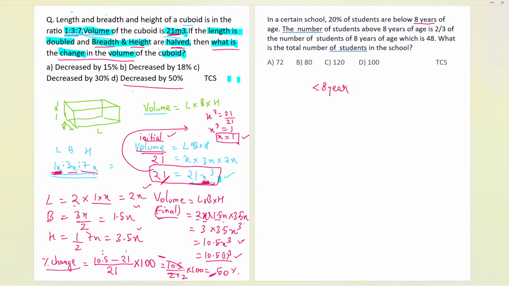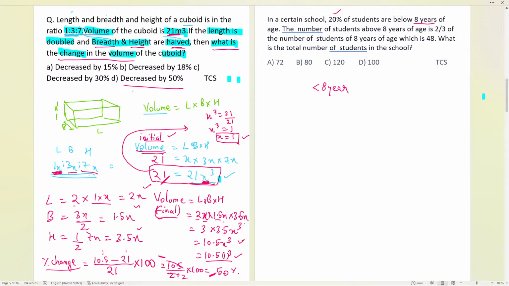What mistake can we make? Let me tell you, everybody. While framing the equation now, we might make a mistake, and we have to consider three different cases over here. The question says that 20% of the students are below 8 years of age. Fine. And now if 20% are less than 8, let us read further what it says.